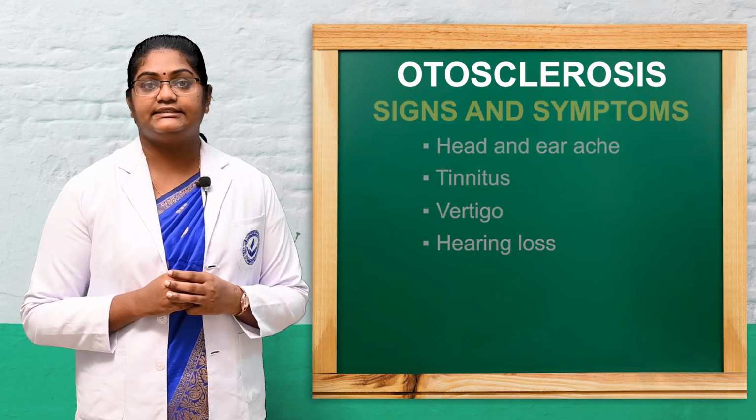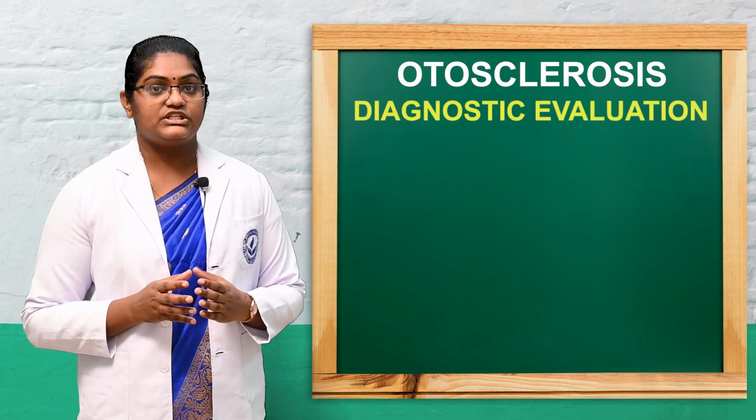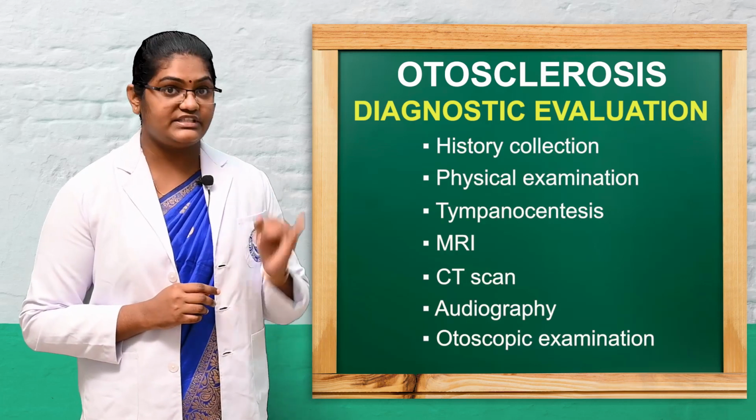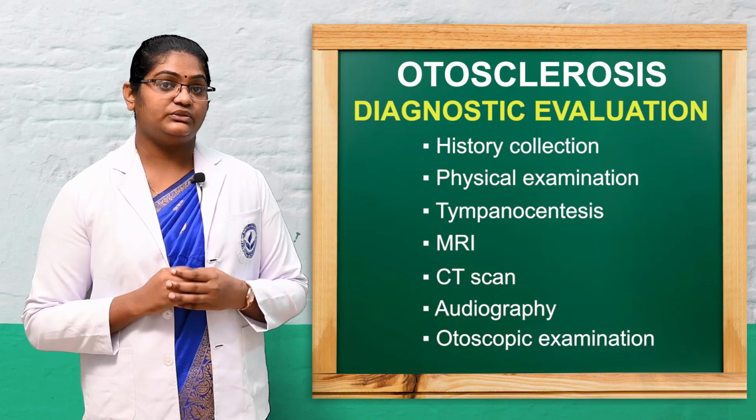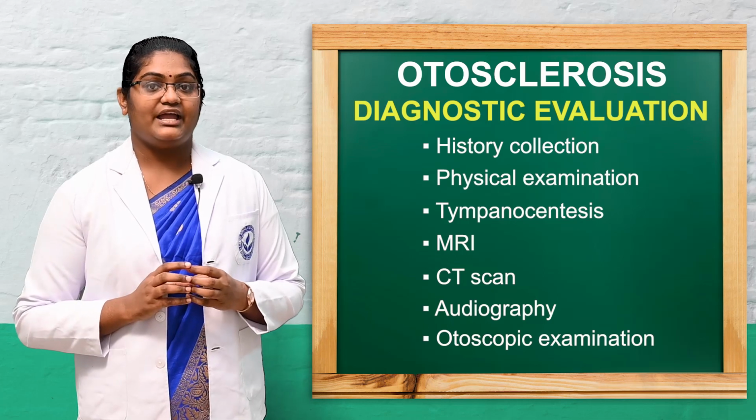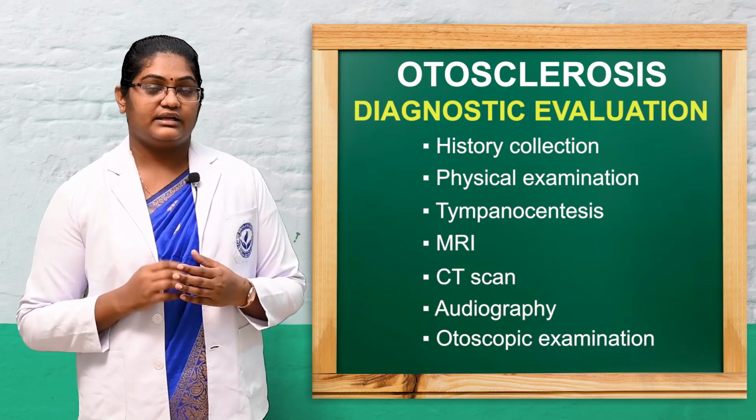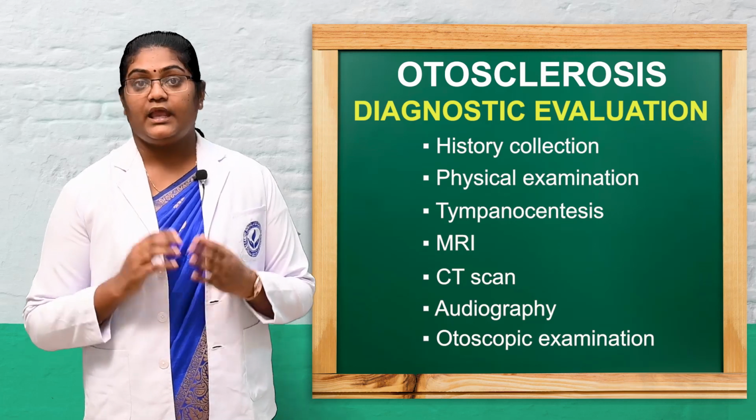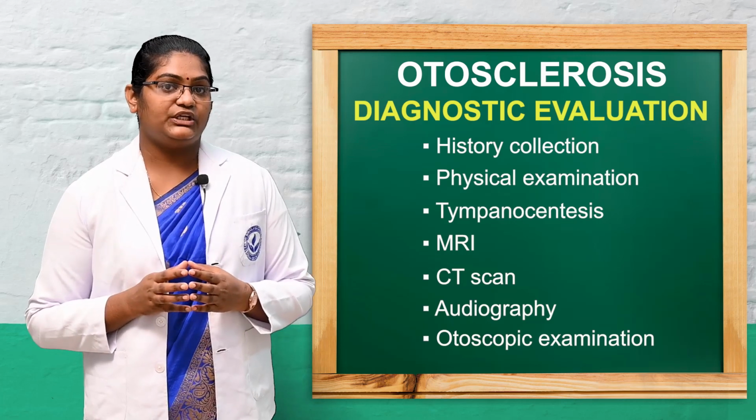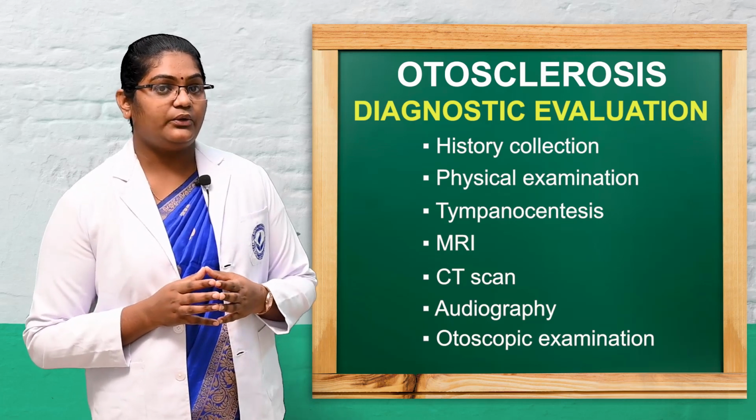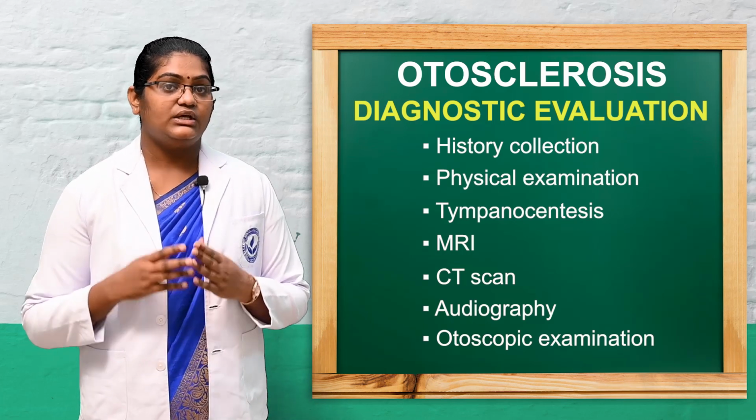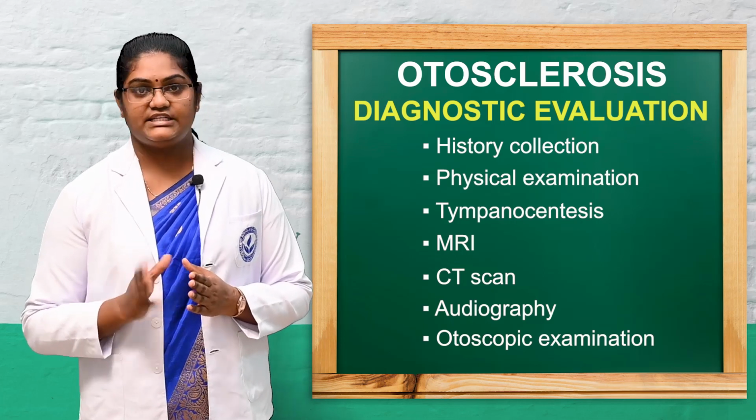Next we'll discuss the diagnostic evaluation of otosclerosis. First you have to do the history collection and the physical examination. Under history collection, we should collect the patient's past and present medical history, present medications, and family history regarding this condition. Physical examination is the head to foot examination. We should assess the patient's hearing abilities, and also any discharge from the ears or any infections.